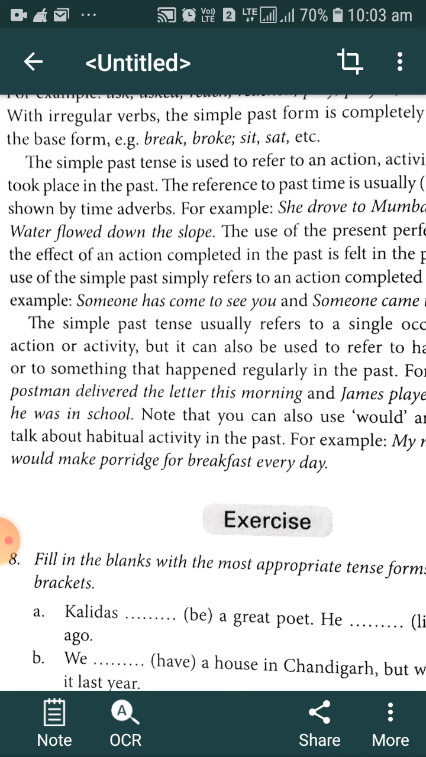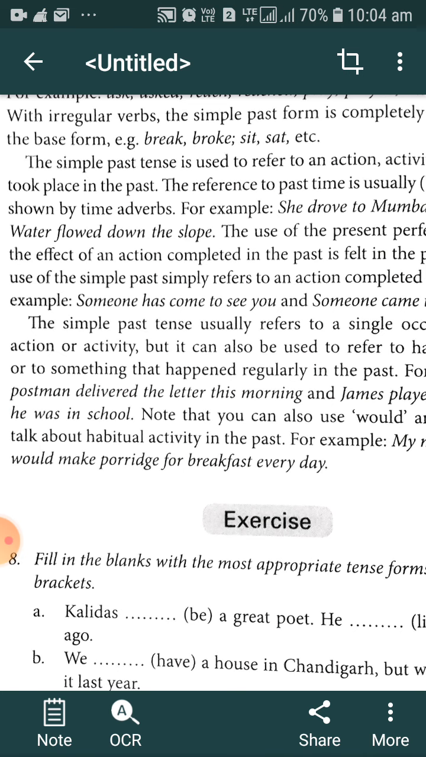For example, when we discuss the sentence someone has come to see you, it means that the person is waiting for you. He performed his action sometime in the past, but the effect, the relevance of that action, we feel at the present. When we use present perfect tense, it means we feel the effect of that past action at the moment of speaking, at the present moment.